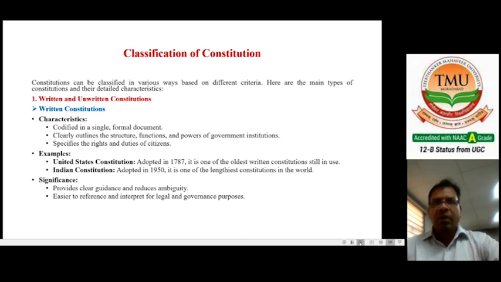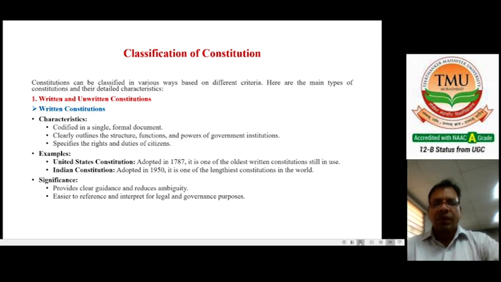Important positions in the government and bureaucracy are all mentioned in the constitution, along with their appointment process, their qualifications and all the things. In addition to the government authority, it also clearly mentions the rights and duties of the citizens. That means A to Z is mentioned in the constitution. This is called a written constitution.